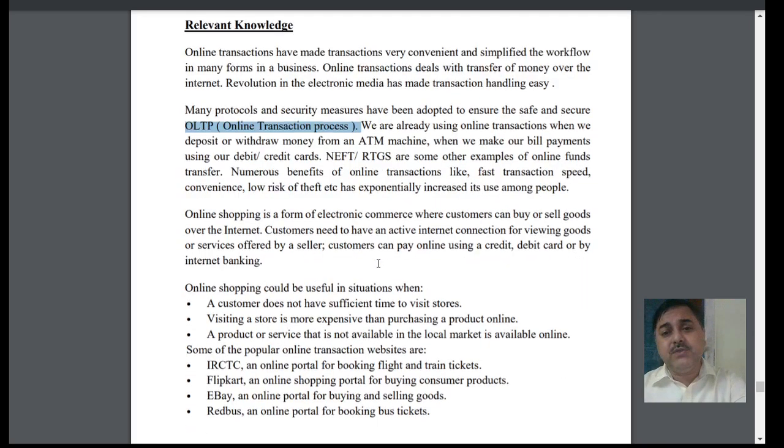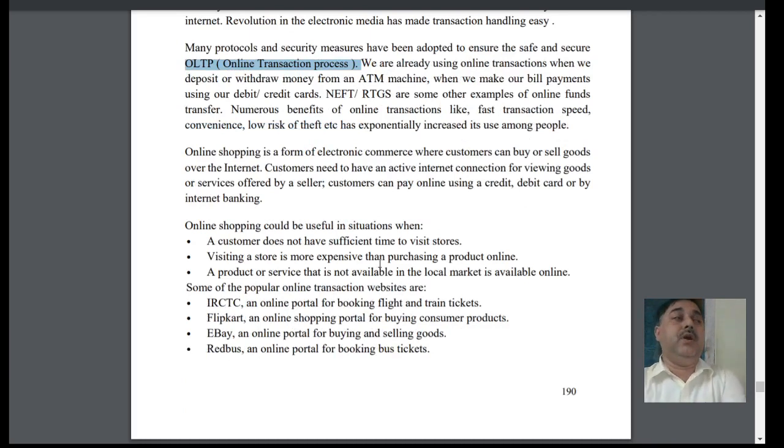Nowadays, when you purchase something from shopping sites like Amazon or some other place, in some places you can pay the money as soon as the thing comes. But in some areas you have to pay the money online, then the thing will be delivered to you.